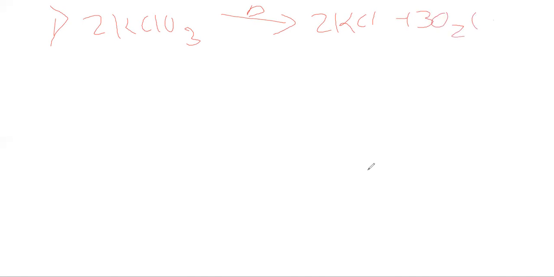For the first definition, let's write an example: 2KClO3, potassium chlorate, in the presence of heat gives rise to potassium chloride plus oxygen gas.